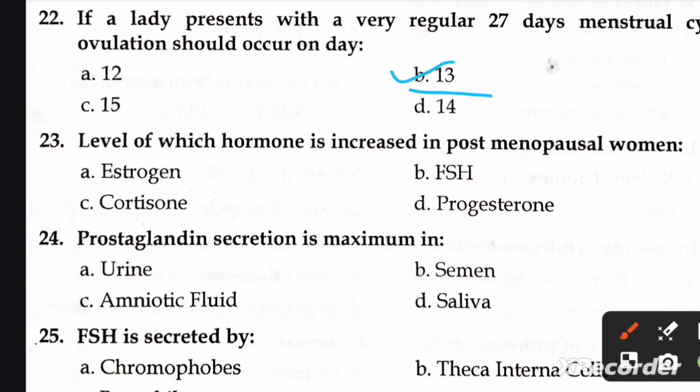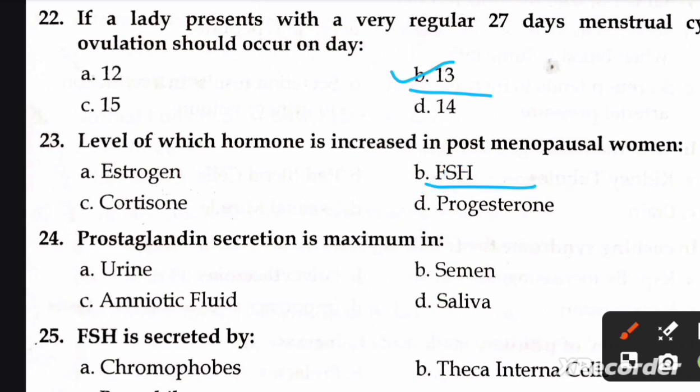B14. Next question is, level of which hormone is increased in postmenopausal woman? A estrogen, B FSH, C cortisone, D progesterone. Right option is B FSH.